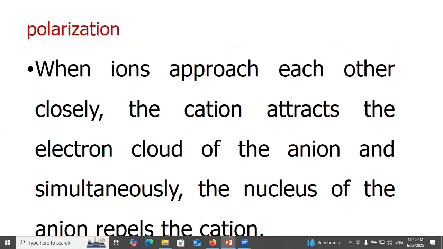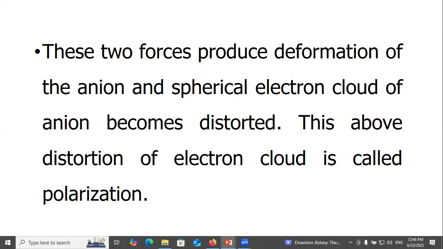Polarization. When ions approach each other closely, the cation attracts the electron cloud of the anion, and simultaneously the nucleus of the anion repels the cation.